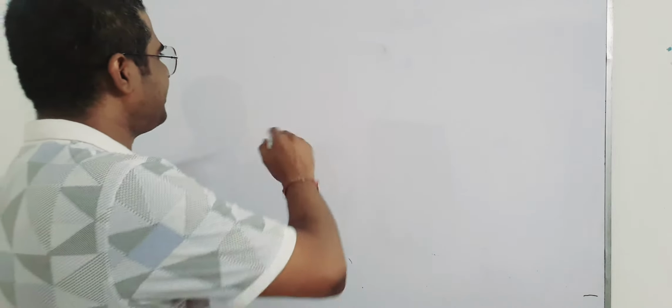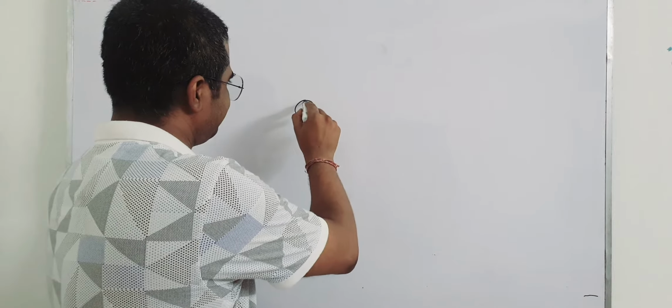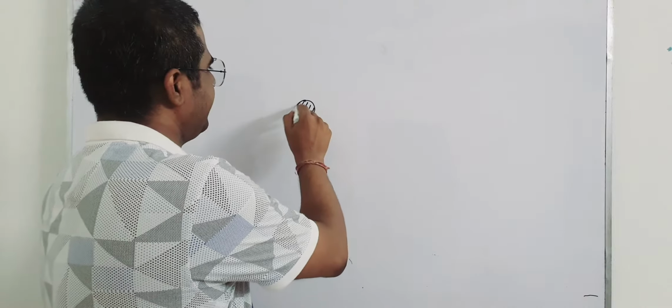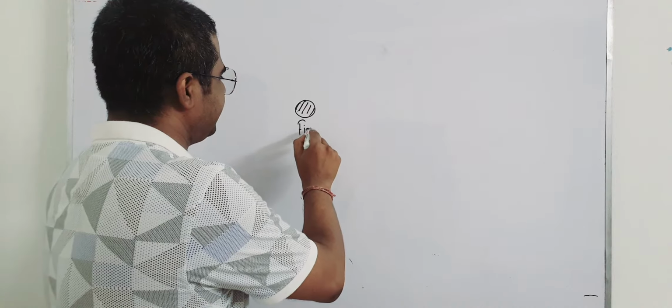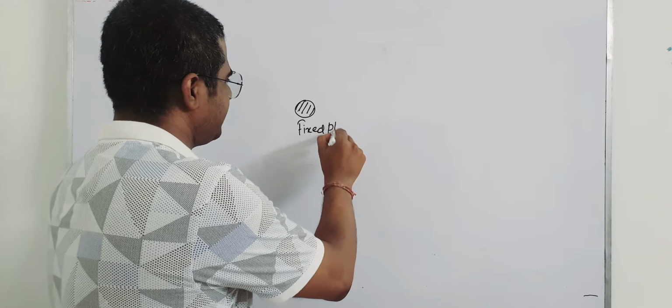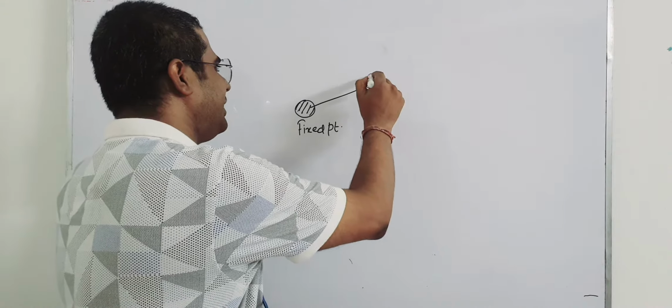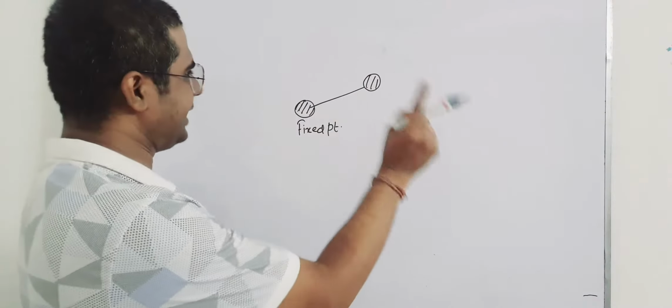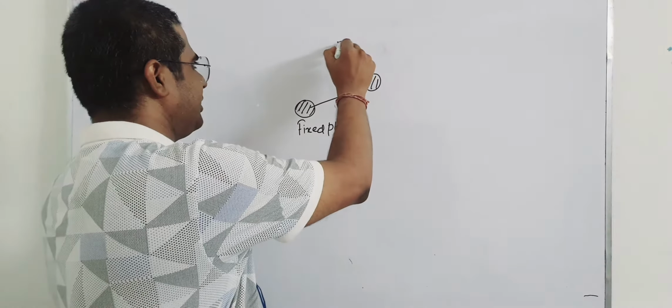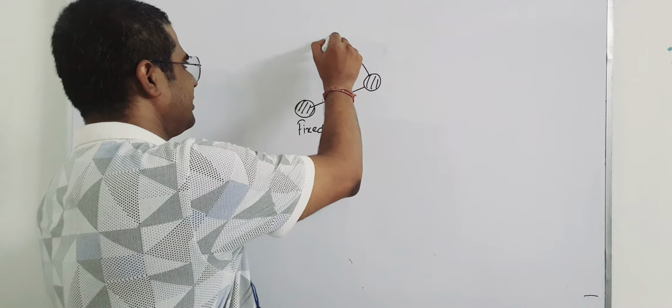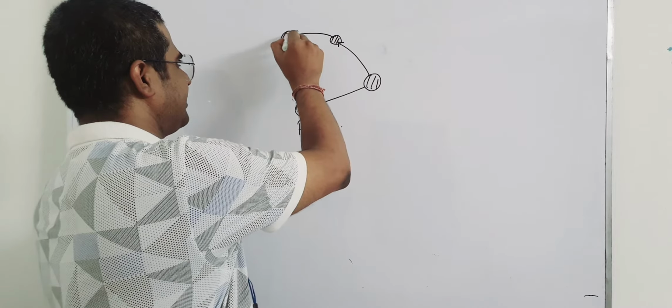So suppose there is a body like this, or there is a fixed point, and if I tie a string with it and give a rotational motion like this to the body, like this.